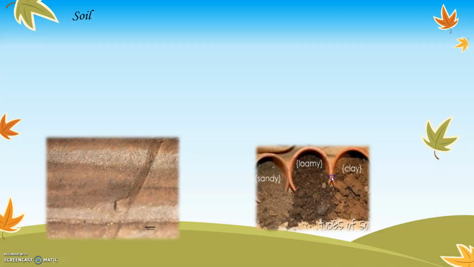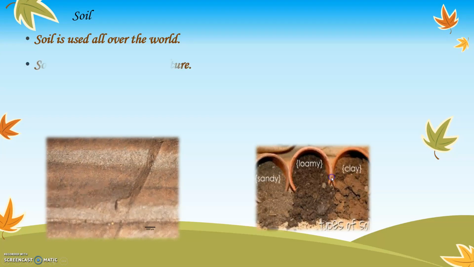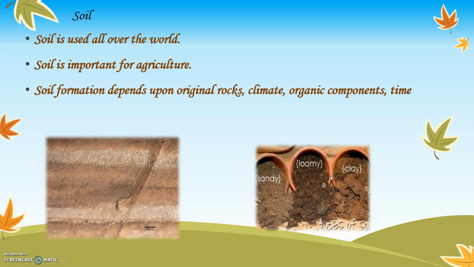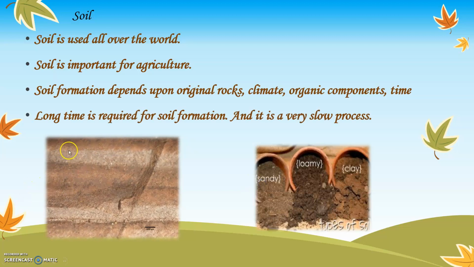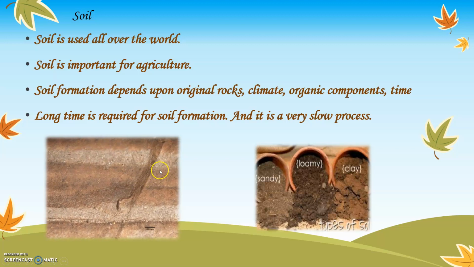Next is soil. Soil is used all over the world. It is important for agriculture, farming. Soil formation depends upon original rocks, climate, organic components, time. We have studied that soils are formed from the rocks. Long time is required for soil formation and it is a very slow process. We learned in the previous chapter 7, Rocks, how the soil is formed. We also learned that it takes hundreds and thousands of years for the formation of soil. It is an extremely slow process.